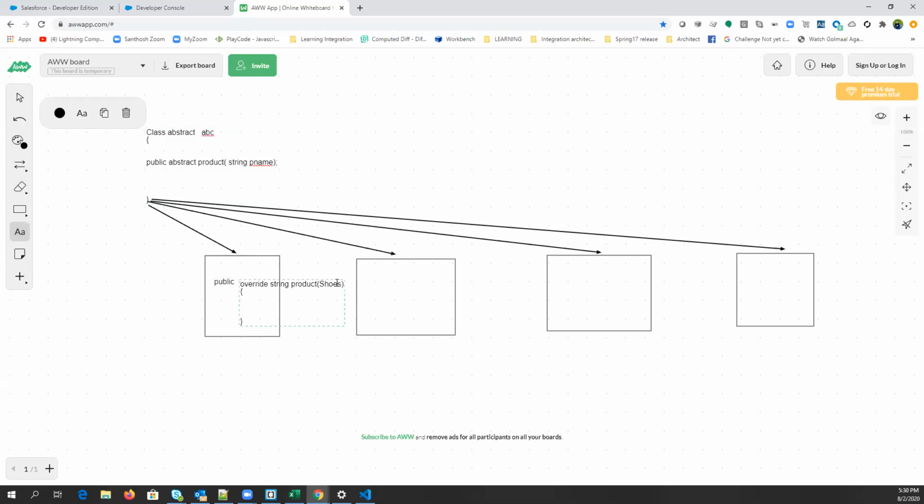Here string name of product, and you can simply write name is equal to shoes, or whatever you want to do as programming. It should be in quotes, so just assume it. And you can simply return name. If you implement in another class, then you can return something else. So a single declaration can be implemented in multiple ways.